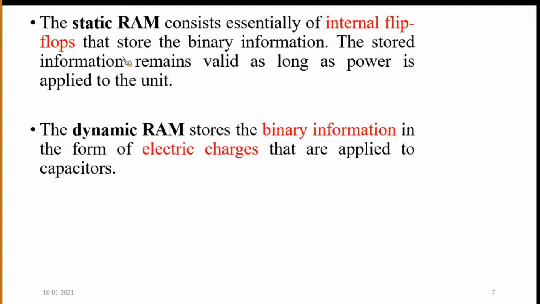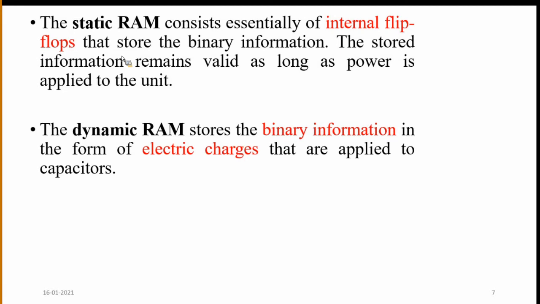We use SRAM in cache memory. The cache memory is designed with static RAM.